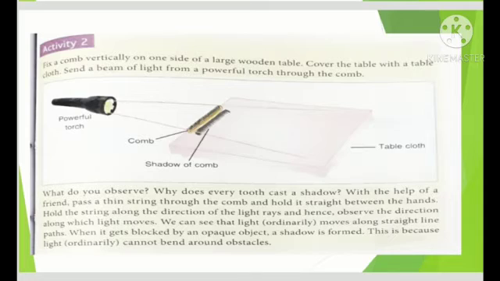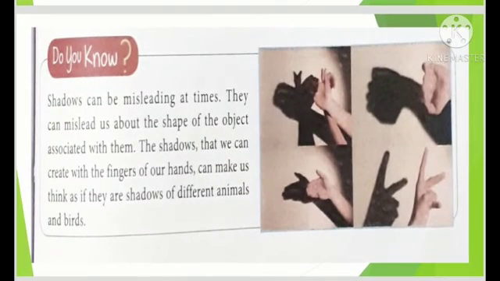Now I want to discuss with you the Do You Know given at page number 191. See how with the help of hand we can make the shadow of a dog or a flying bird. By this observation, we can conclude that shadows sometimes mislead us. Means हम हाथ से डॉग की शेडो दिखा रहे हैं, वो डॉग तो नहीं है ना, वो तो शेडो है, हमने हाथ से बनाई है, तो हमें वो मिसलीड कर जाती है कई बार.